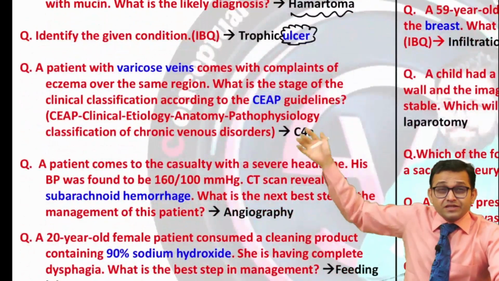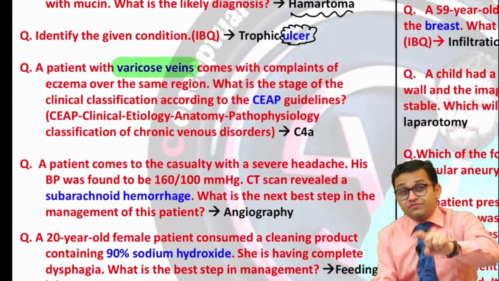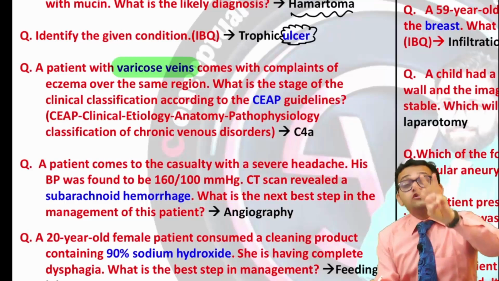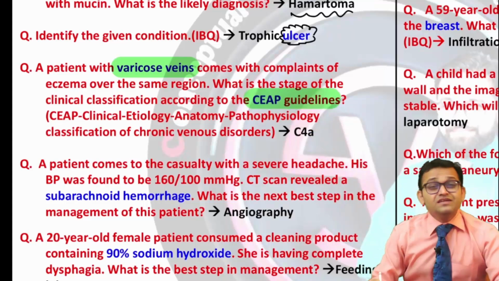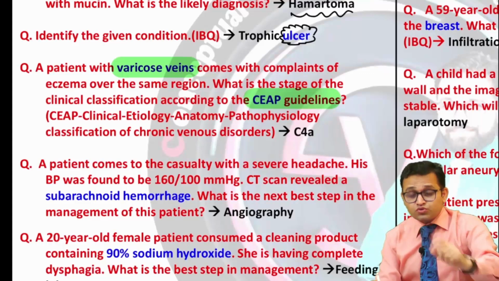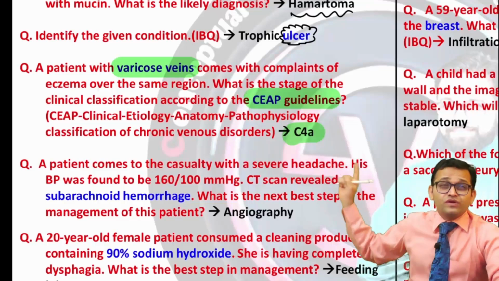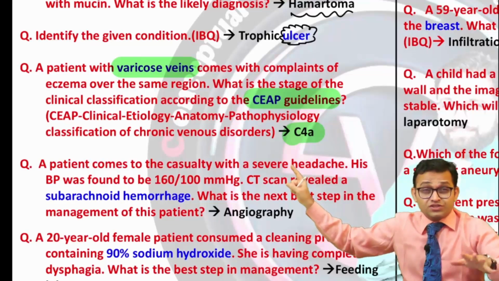Can you see the next topic? I always say to the students that arterial disease is important, venous disorders are important, also lymphatic disorders. So varicose vein had been asked. The CEAP guideline is very important. One question from the CEAP guideline was used in the question, and the answer given was C4A stage. So get ready for deep venous thrombosis or the varicose vein surgery part.